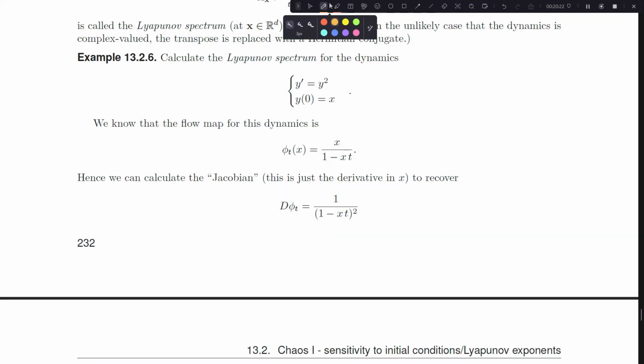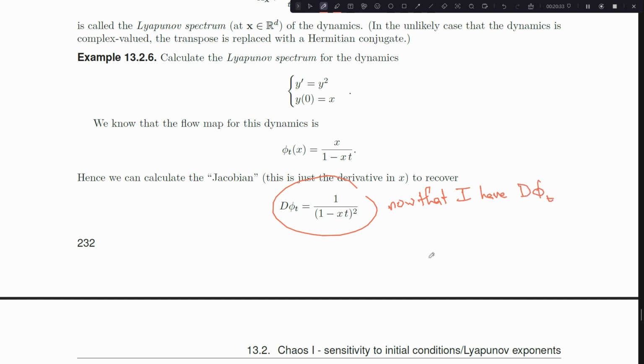That Jacobian, take a partial derivative with respect to x, we get the following. And so now to calculate the Lyapunov spectrum, now that I have this, when you have the Jacobian of a flow, the Lyapunov spectrum, recall, is I'm going to take the limit as t goes to infinity of the log of the transpose of the Jacobian times the Jacobian divided by 2t. And so I'm going to take that, I'm going to transpose it, but we interpret this as a 1-by-1 matrix.